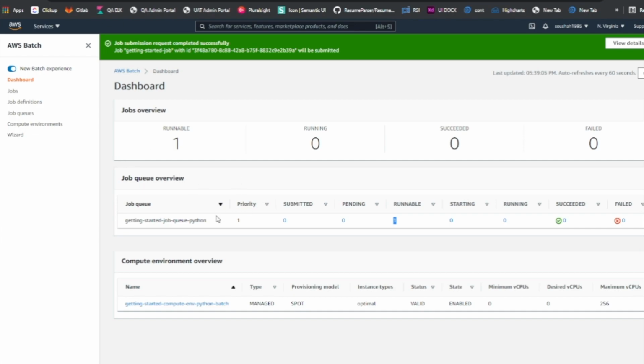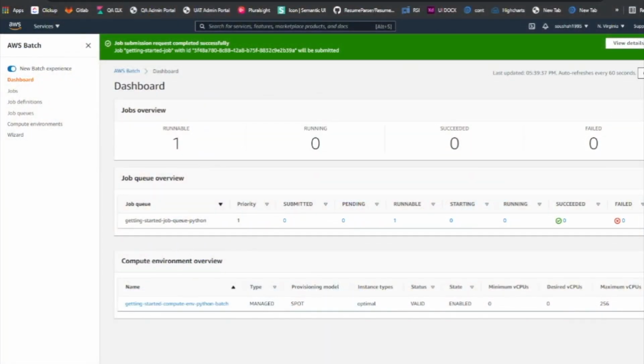So let's wait for a couple more minutes. So hopefully this should be done. Refresh. So I think it's still initializing all the resources at this point. It's not that complicated. Once you understand the concept and what it does behind the scenes, things are actually easy.